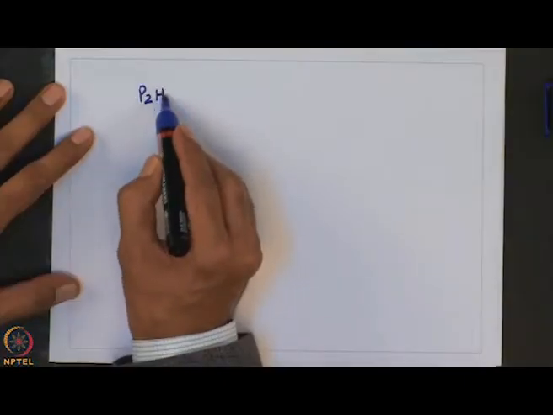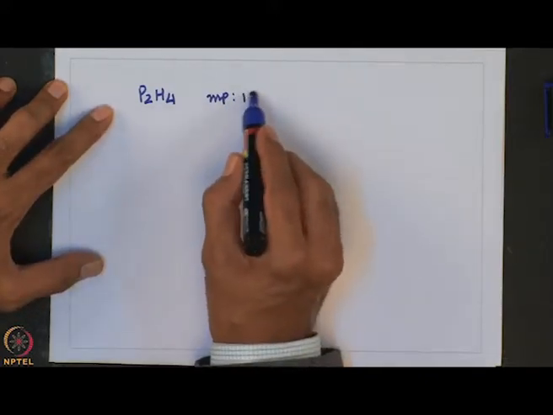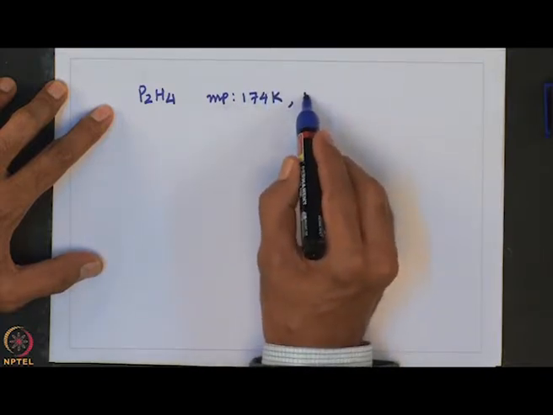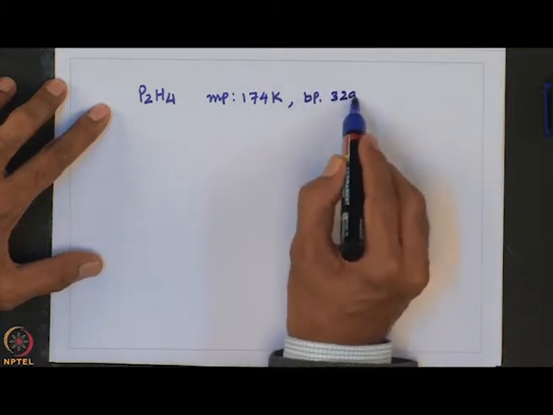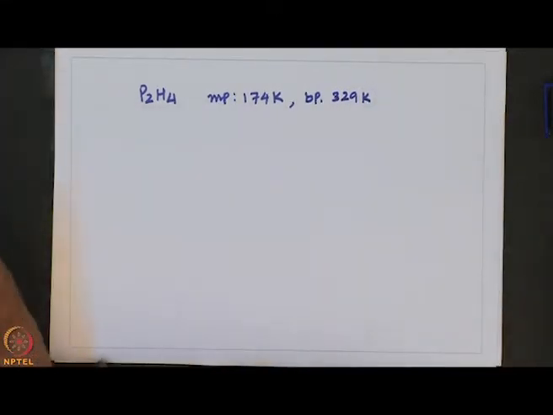So, diphosphane, as I had mentioned, P2H4, is a colorless liquid, melting point is 174 Kelvin and boiling point is 329 Kelvin. It is highly toxic and spontaneously inflammable. And the gauche conformation is also adopted by P2H4 in the gas phase.